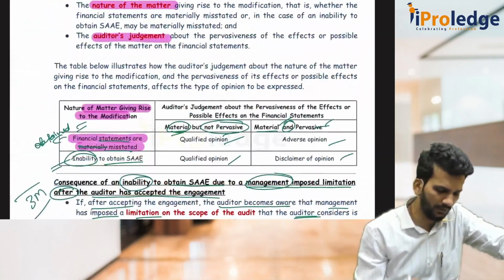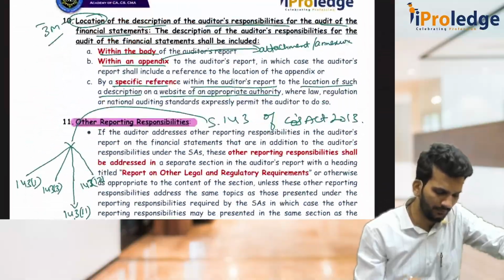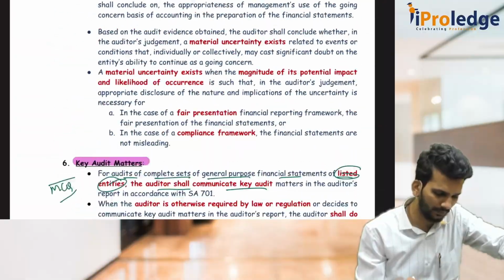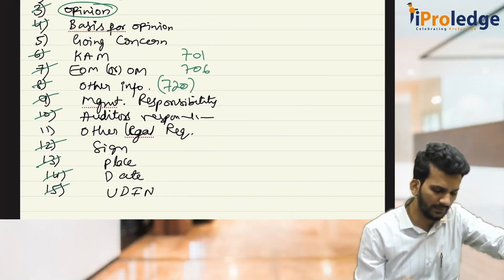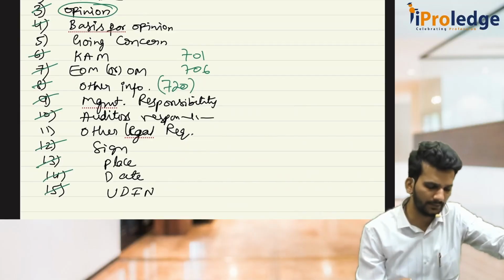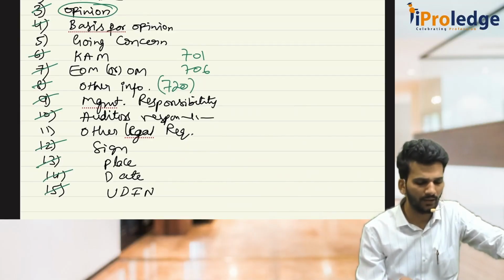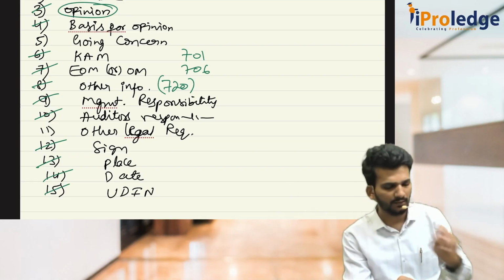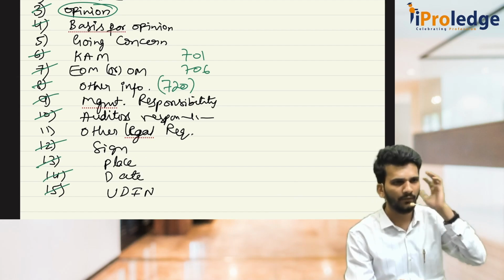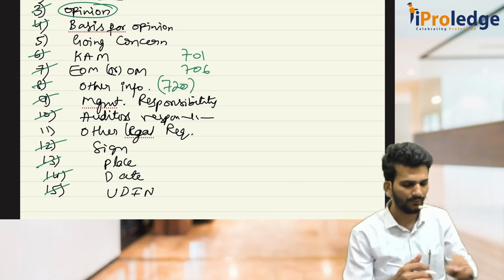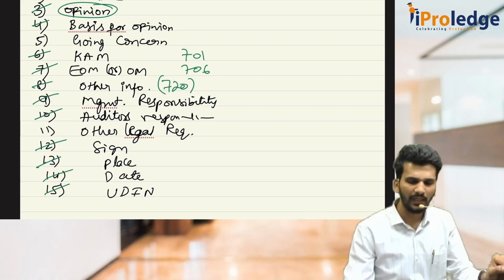So again, if we come to the original discussion, we are left with few things here. I think only one thing, no, two things. One is 570 and other is legal regulatory requirements. 570 anyway we will discuss at a later point of time. So first we will discuss other legal regulatory requirements, then we will finish up this audit report part. Then we will go back to 570 later. Sir, what is other legal regulatory requirements?